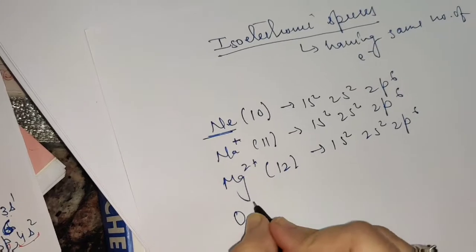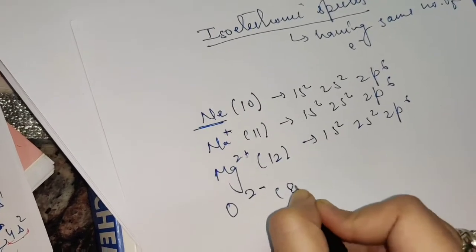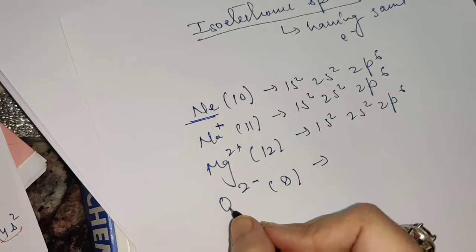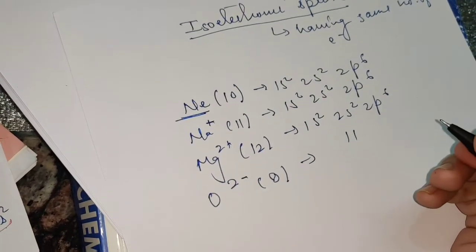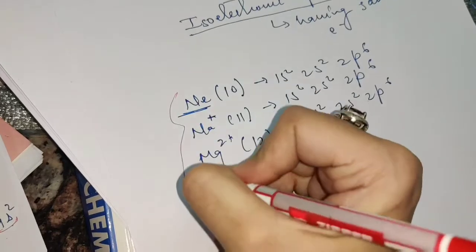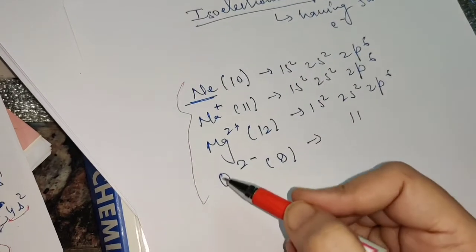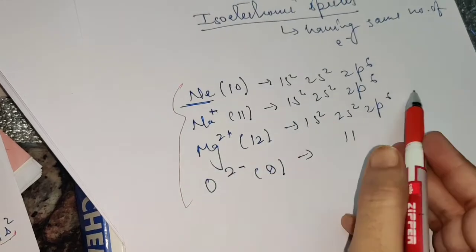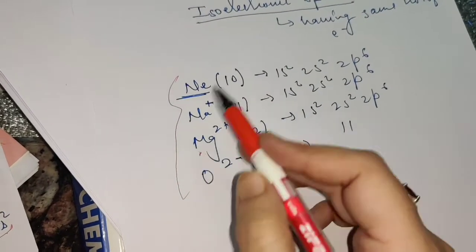For oxide, O2-, atomic number 8, 2- means oxygen has gained 2 electrons, so the same electronic configuration will be obtained. So in case of these 4 species, the number of electrons will be 10 only.